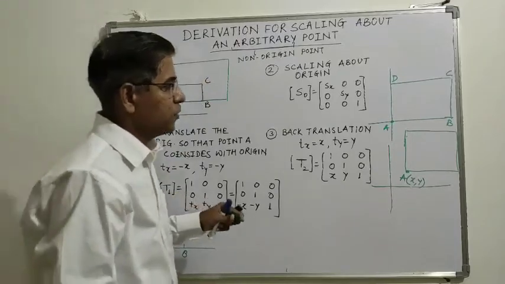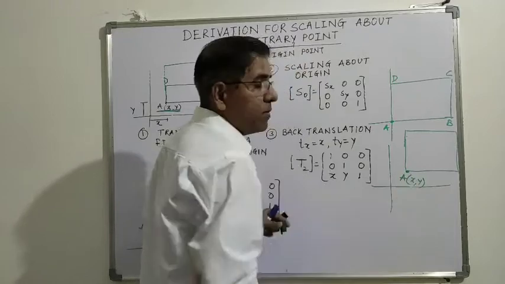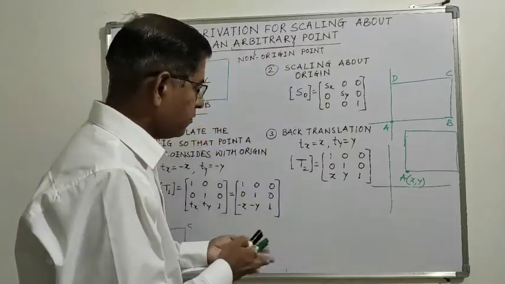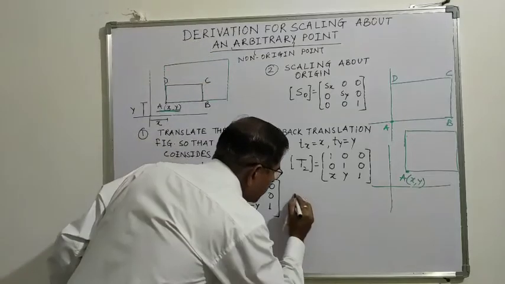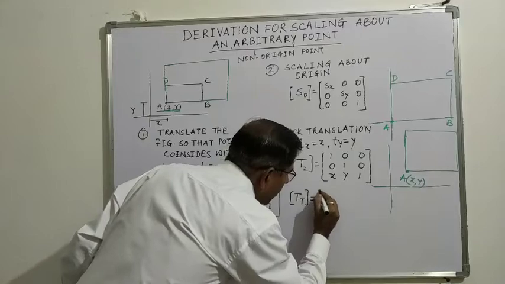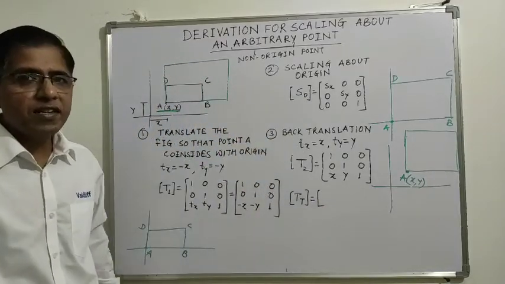Okay, so here also we obtain the scaled figure with point A remaining at its original position. Now we find the total transformation matrix by multiplying all the three transformations in correct sequence.